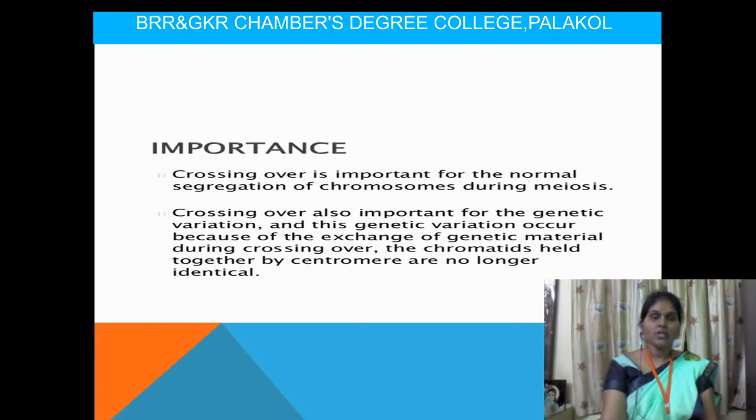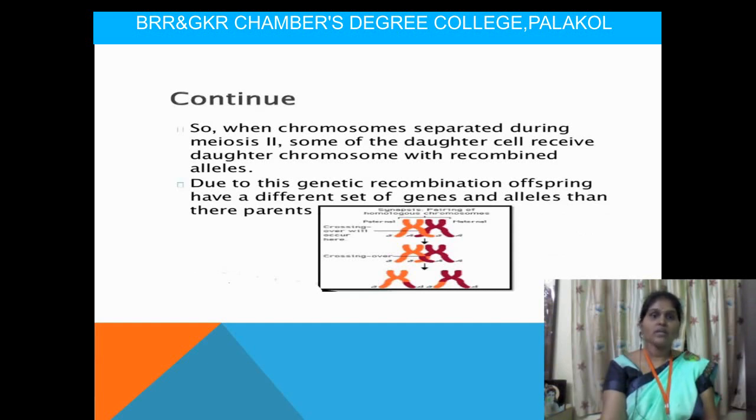The chromosome has chromatids and also a centromere. These chromatids are exchanged with each other. The identical chromosomes are called homologous chromosomes, and these are segregated or separated from each other. Next, when chromosomes are separated during meiosis 2, some of the daughter cells receive daughter chromosomes with recombinant material. That means when they are exchanged.